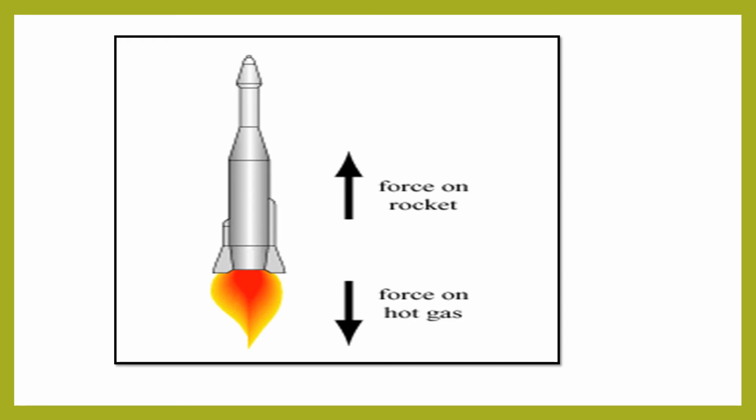At the same time, there is an escape of gas and an equal and opposite force of reaction pushes the rocket in the forward direction.